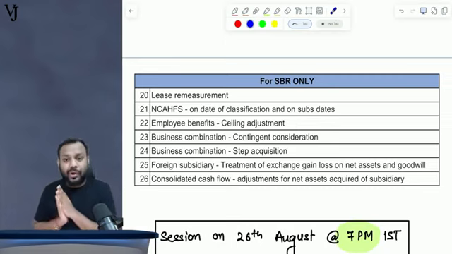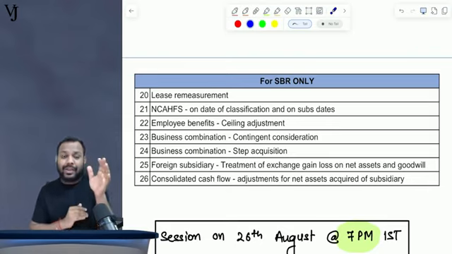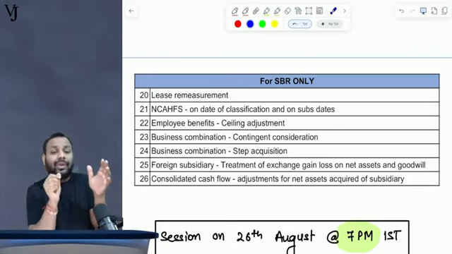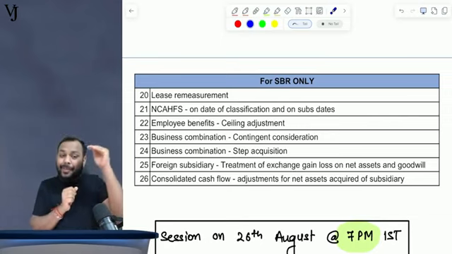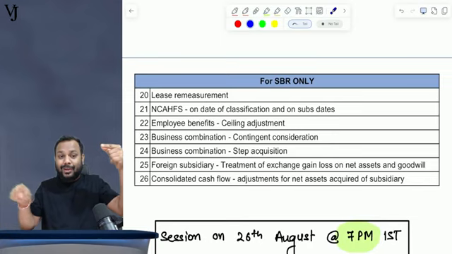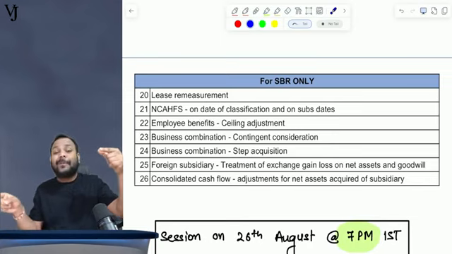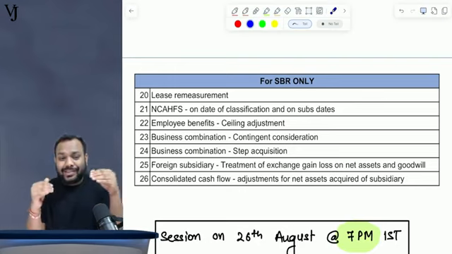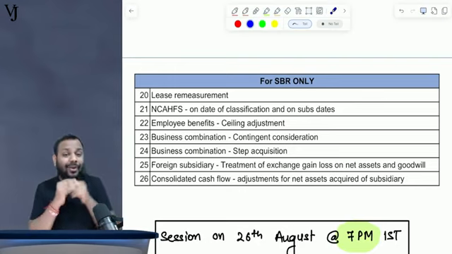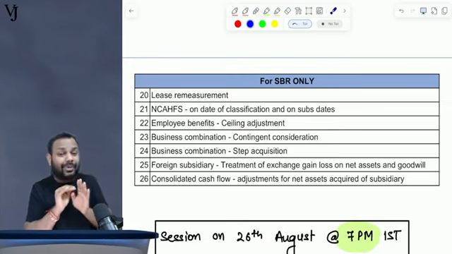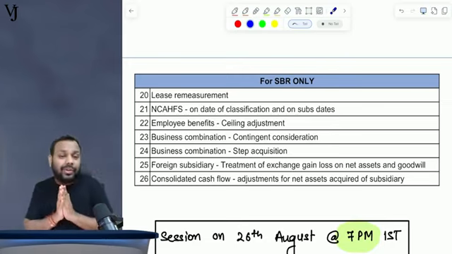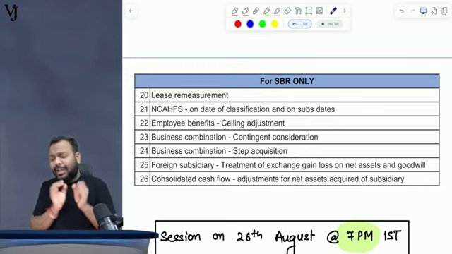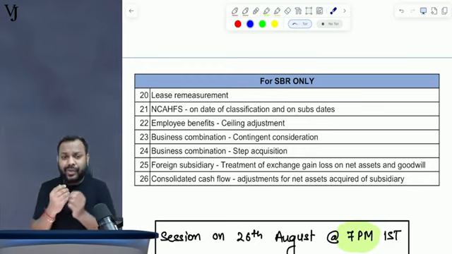Consol cash flow. Now understand, let's suppose in consol cash flow a subsidiary is acquired during the year, right? So understand, the opening balance is only the parent, the closing balance is parent plus subsidiary both, so a student finds it challenging to calculate the net assets acquired during the year by payment of cash. Basically, what is the cash flow item in the consol cash flow when a subsidiary is acquired during the year, which is a complex topic that students generally find difficult to solve.